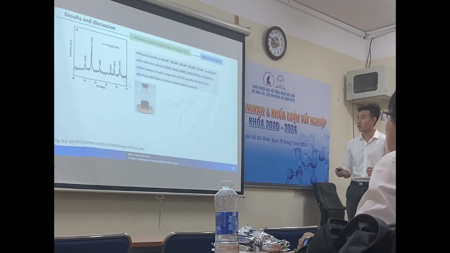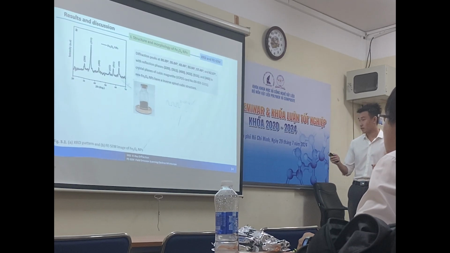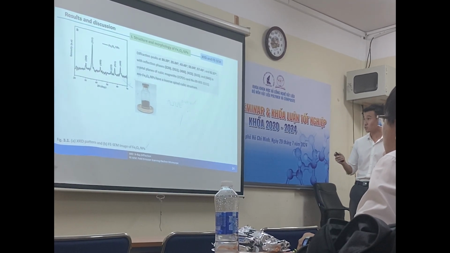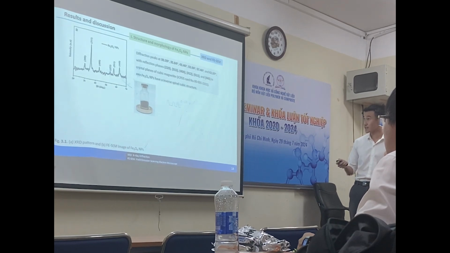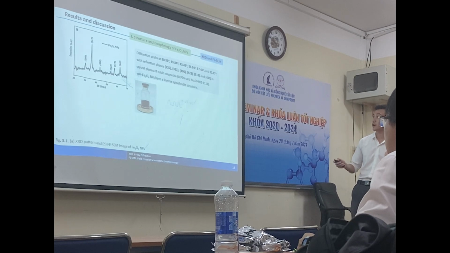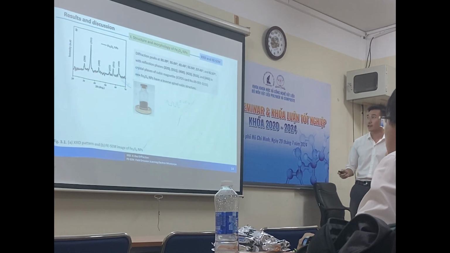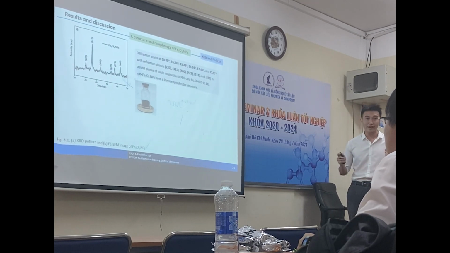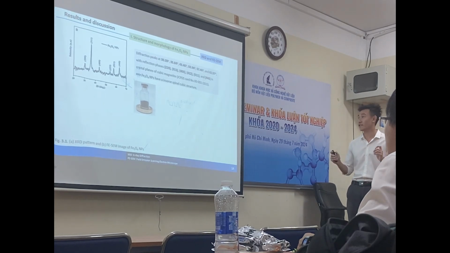In figure 3.1a, the XRD pattern reveals 6 typical diffraction peaks corresponding to the crystal planes of the cubic magnetite, indicating that the iron oxide has an inverse spinel cubic structure.